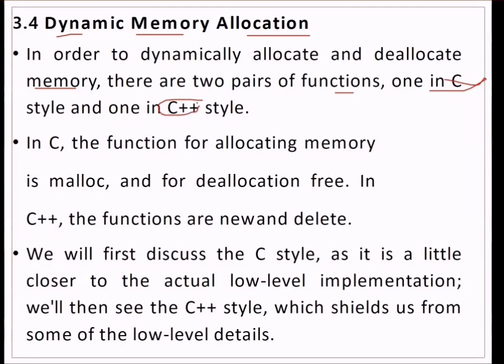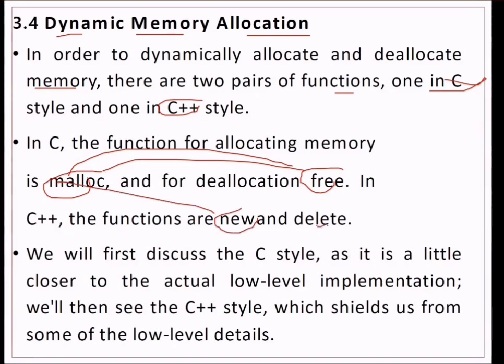In C, the function for allocating memory is malloc, and for deallocation it's free. So malloc goes with free, free goes with malloc. In C++, the functions are new, corresponding to malloc, and delete, corresponding to free. Let us discuss the C style first, as it is a little closer to the lower level implementation, and then we'll go to C++.